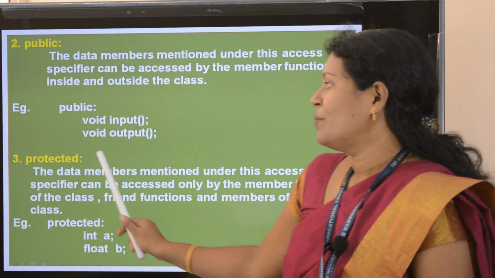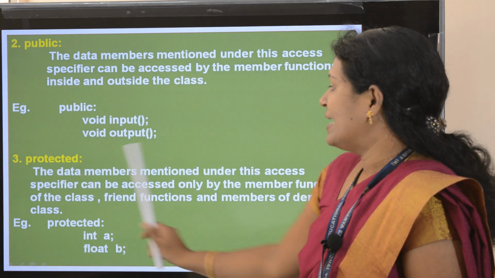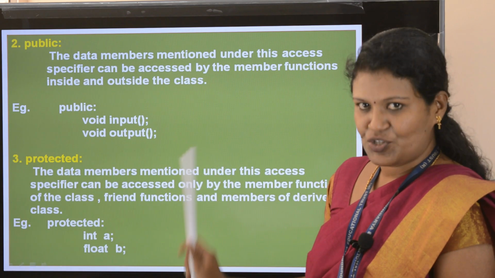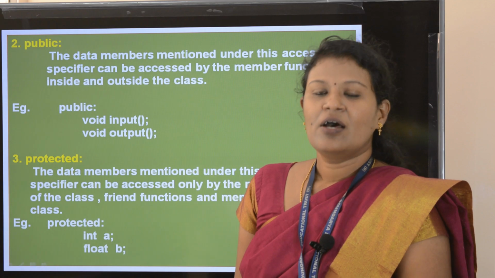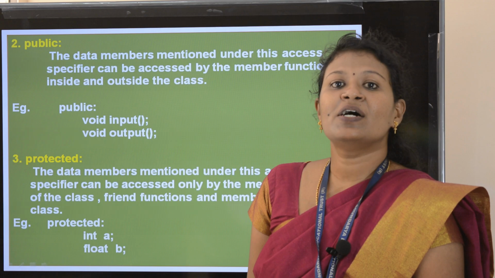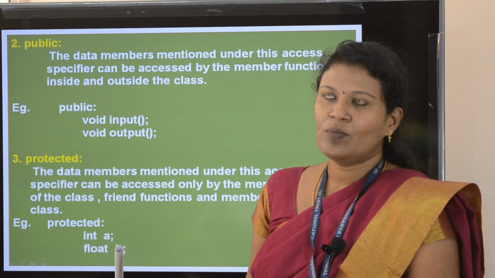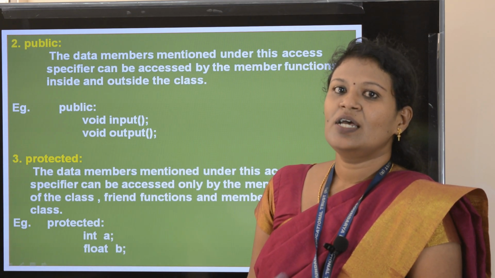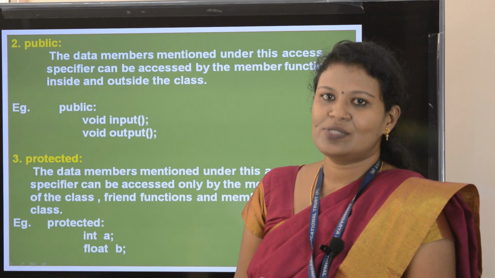So keep in mind, protected access specifier, I am saying this, the data members which you mention under this protected access specifier can be used inside the class, then friend functions of the class and members of the derived class. Now you consider the example. In that example I told, you are having a smartphone, you are giving a password to the smartphone, and you and your parents are using it.